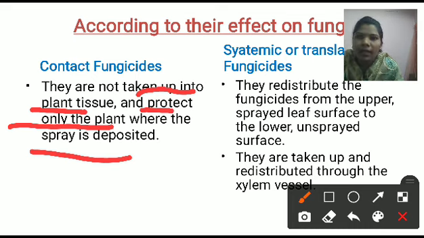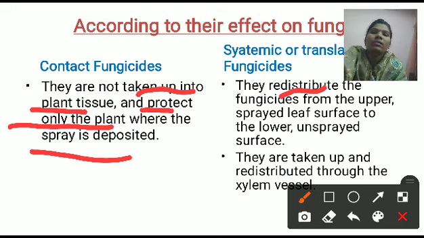Okay, next is systemic. That means they redistribute the fungicide from the upper sprayed leaf surface to the lower unsprayed leaf surface. So if you spray this fungicide on the upper side of the leaves, it is transported to the lower side of the leaves, and that's why all parts of the plant are protected. They are taken up and redistributed through the xylem vessels.